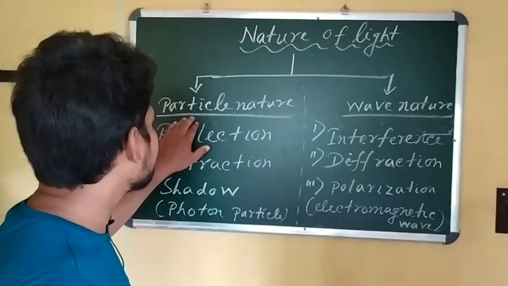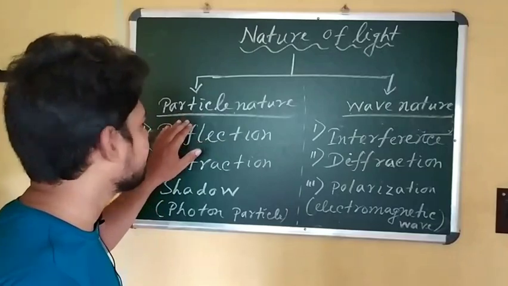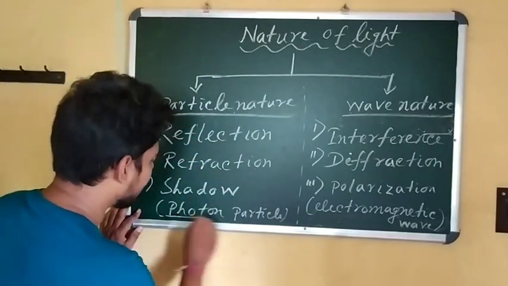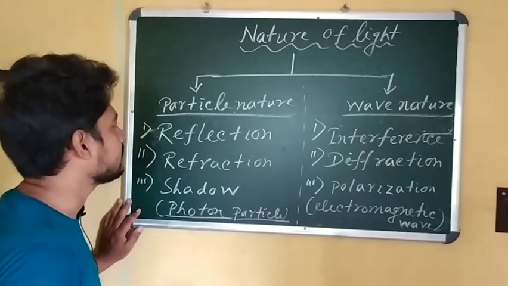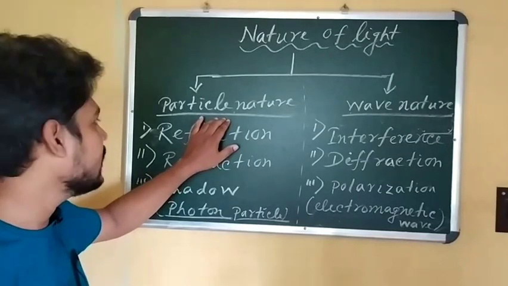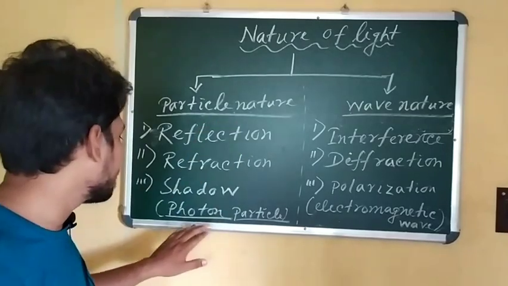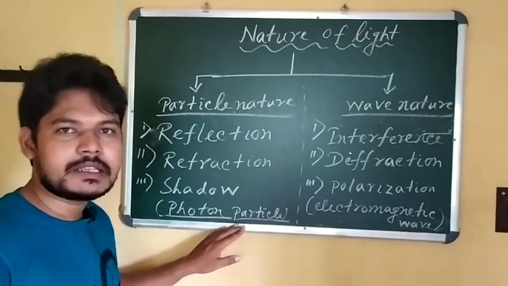What is the particle nature? In this nature we consider the light composed of particles. These particles are called photon particles. So under the particle nature we consider that it is composed of elementary particles which are called photon particles, and it moves at a very high speed.